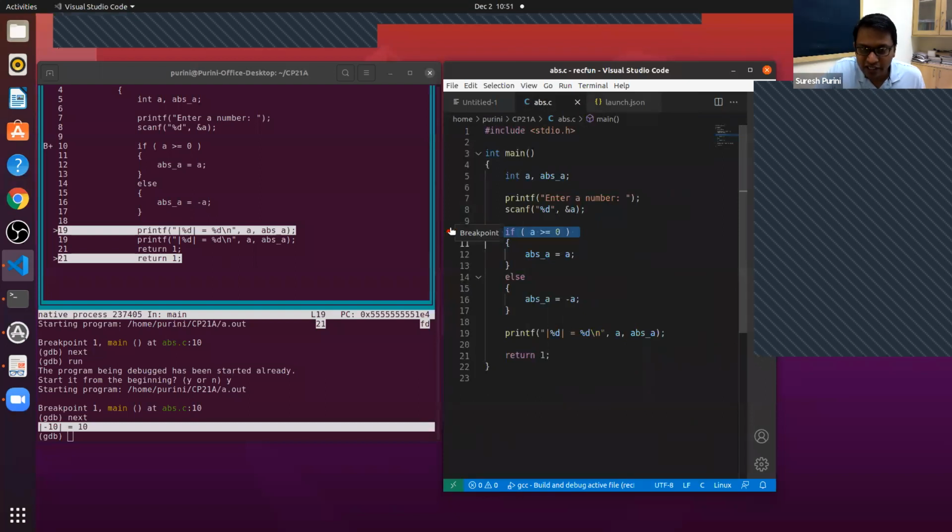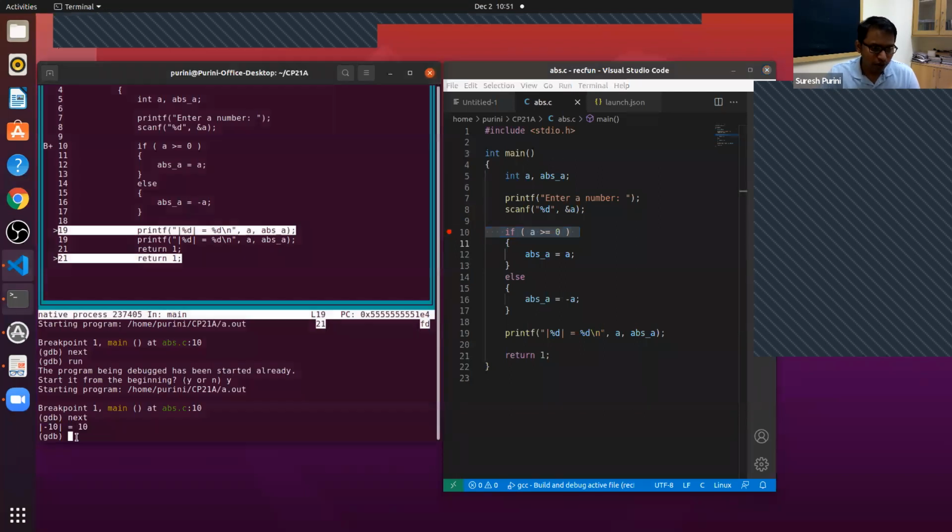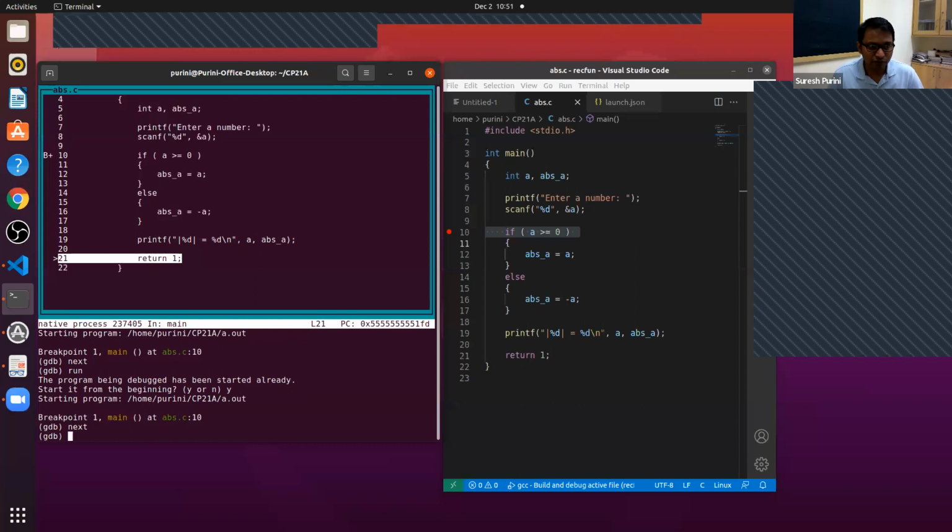But the point is, in VS Code, debugging is also very easy. Setting breakpoints, you don't need to remember all these commands. But for the first 1 month, I want you to use GDB at the terminal, with or without TUI. That is my expectation from you.